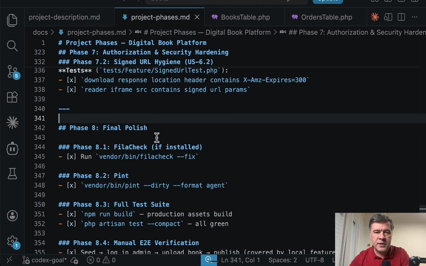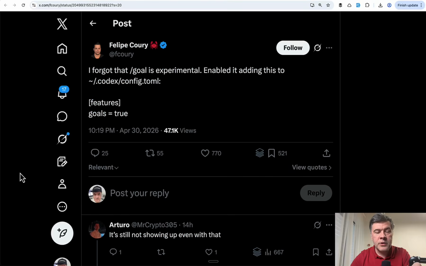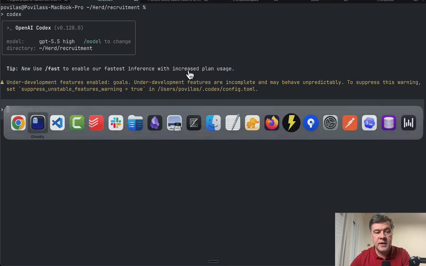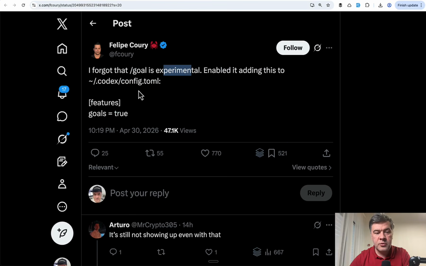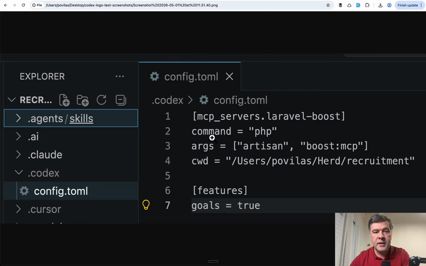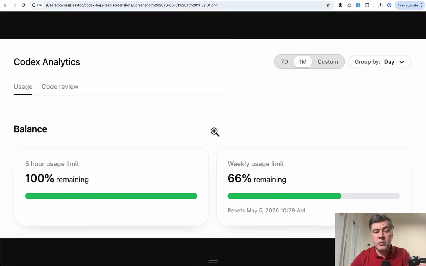But let's start from the first simple experiment. First important thing: how to even enable that feature, because it is marked as experimental. By default, you will not see any /goal until you change the config to this: features goals true. So this was my config.toml file in a specific project where I set goals to true in addition to other settings. And this was my starting point for that experiment, so 100% 5-hour usage limit.